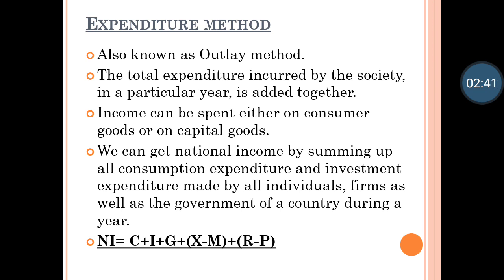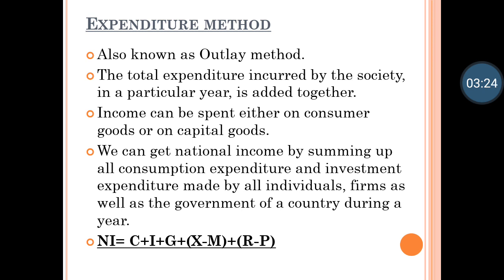Likewise, if we talk about, for example, schools. When a person is building a school, that means the person is spending money. But in return, when the school is started, that person is also getting money from the school. So this is called capital. This is a type of investment. Earlier the person is spending, but later on the person is getting money from whatever investment he has done. That is capital goods. And consumer goods are those goods which are very much required, a necessity, and which are consumed by the people.